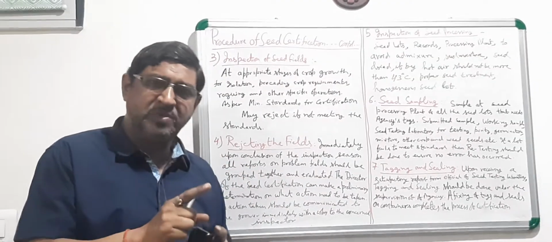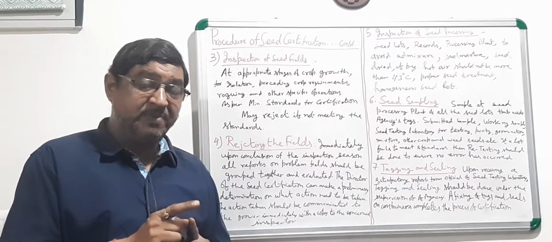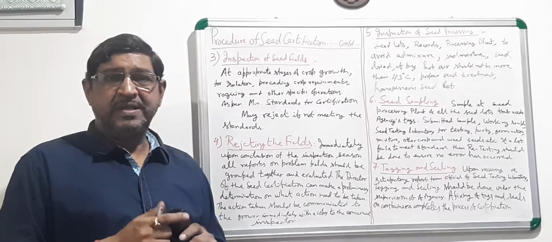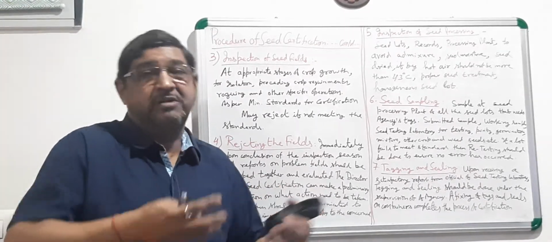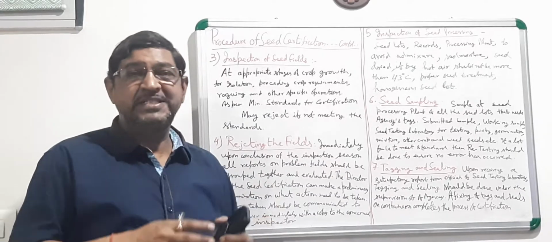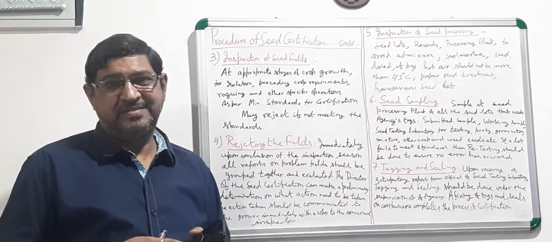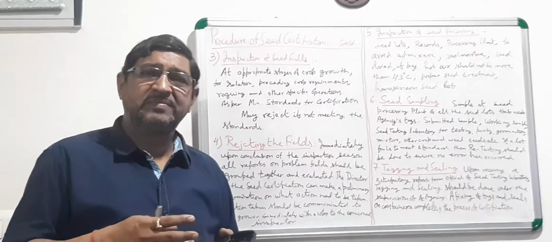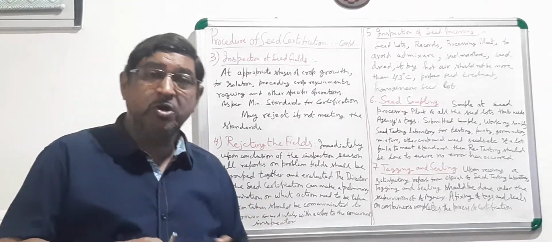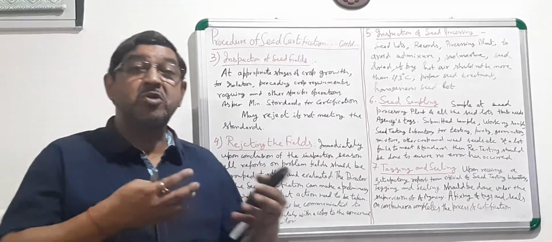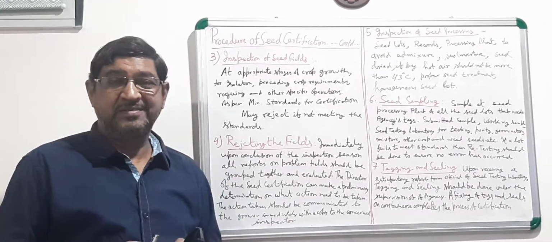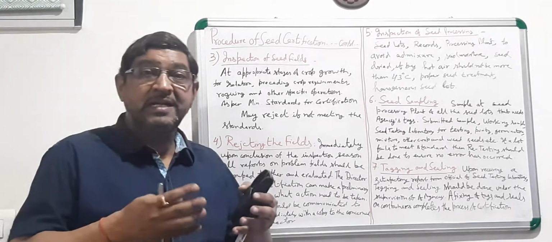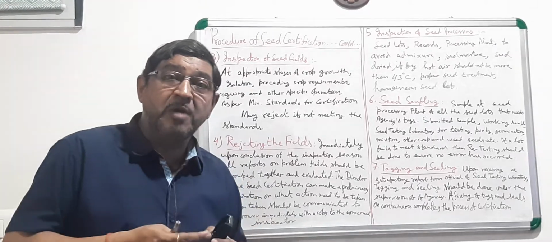So isolation has to be seen properly, then the preceding crop has to be seen properly, then mixture of other varieties, as well as wheat crops, as well as other crop plants, whatever mixtures are seen, whether it can be controlled by proper roguing.